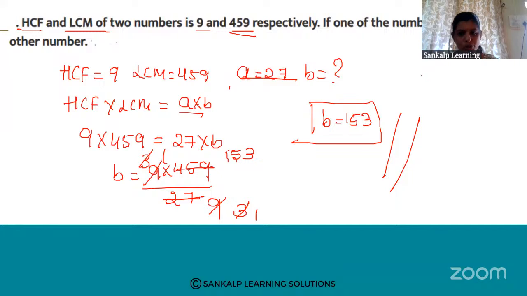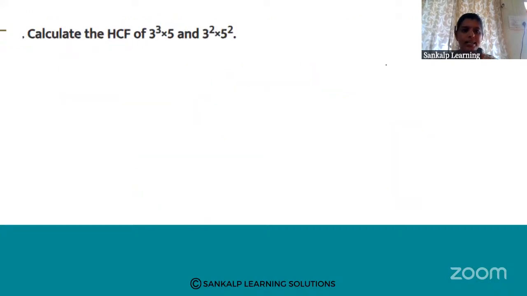This question was also asked in the previous year question paper. That is, find the other number. HCF they have given, LCM they have given, and A also they have given. So we need to find out the other number, that is B. Okay. Next, calculate the HCF of 3 cube into 5.